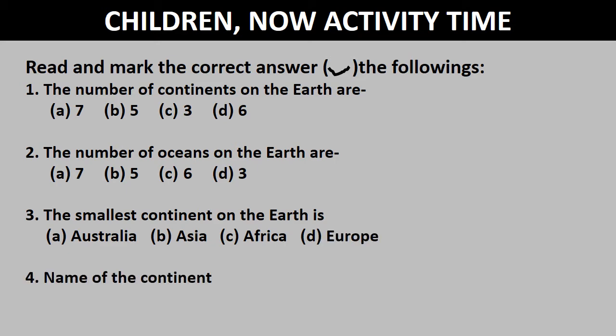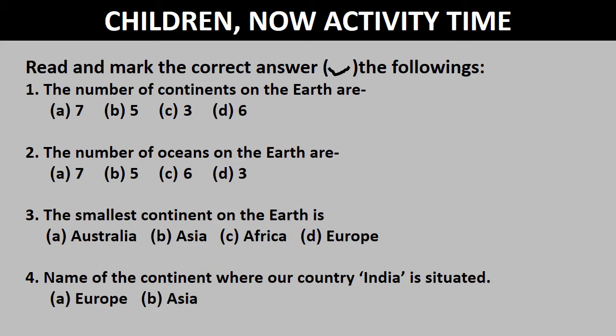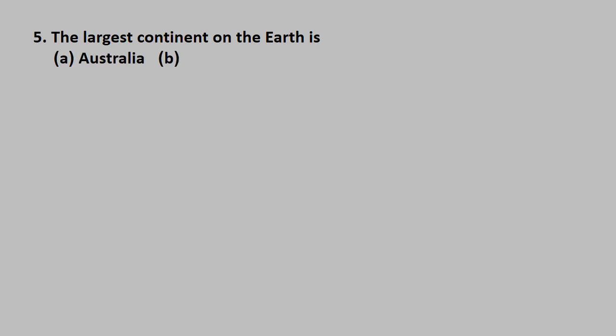Name of the continent where our country India is situated. Europe, Asia, Africa, Australia. The largest continent on the earth is Australia, Africa, Asia, Europe.